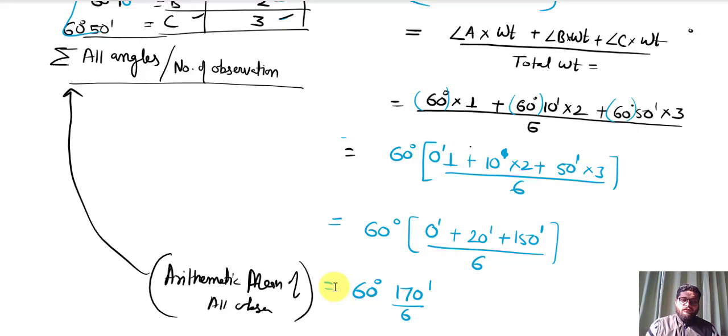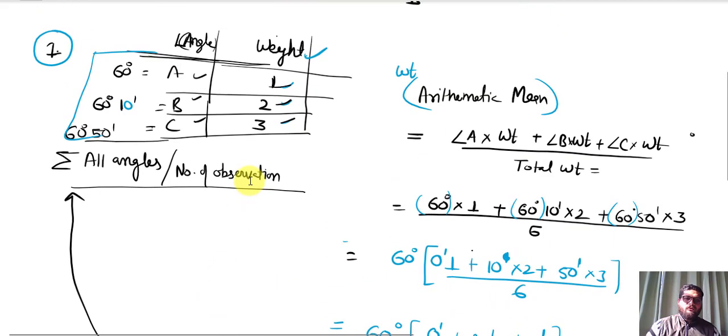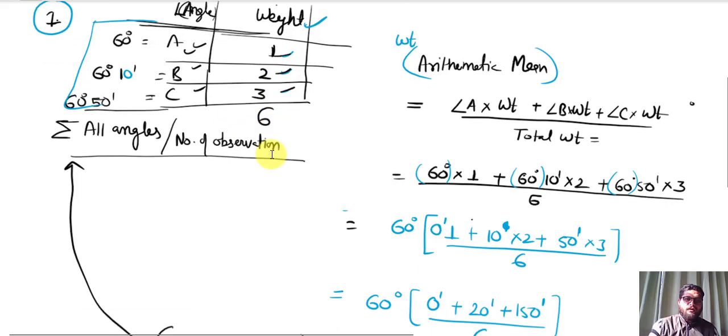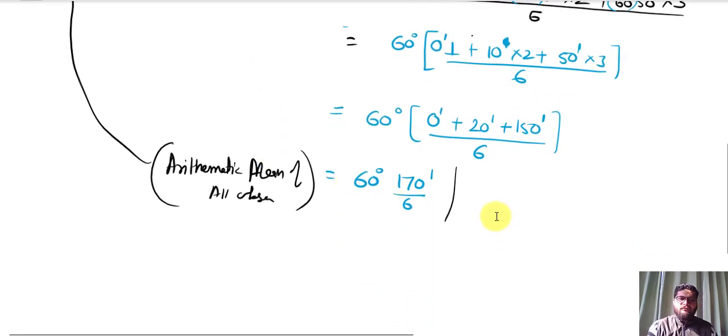Now I have to tell what is the weight of this. So we have total number of observation. Basically we have three angles like A B C, but the total weight is here 6. So this total weight is taken as the weight of this arithmetic mean, right? So this is your answer 6. So this is the first law.